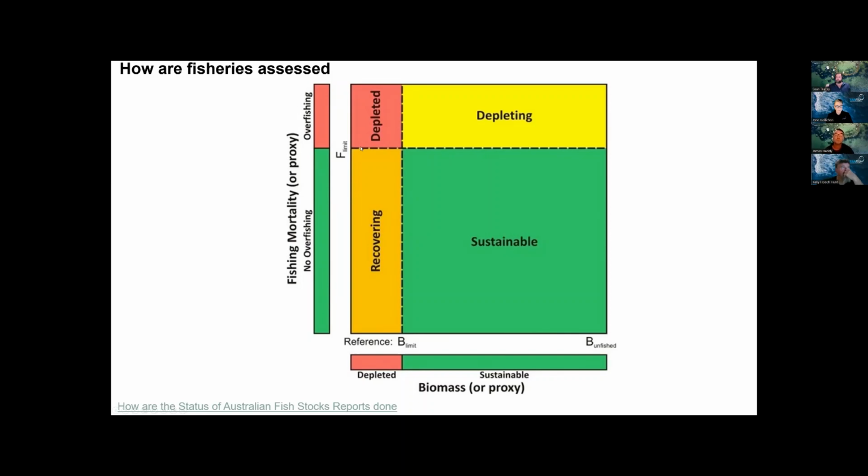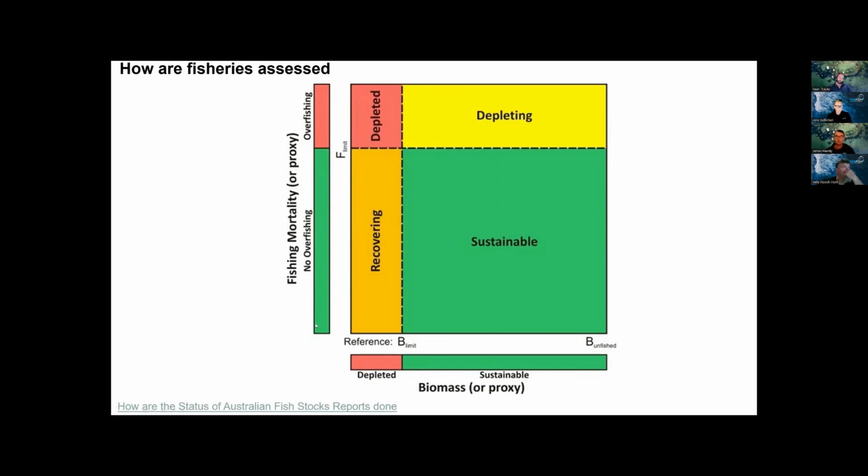So that's the deaths that are occurring in the biomass equal to what would have happened naturally through predation and old age, a whole range of things, and the fishing mortality equals that, and that is considered a limit that you don't want to get above, where fishing mortality is taking more fish out of the population than natural mortality.